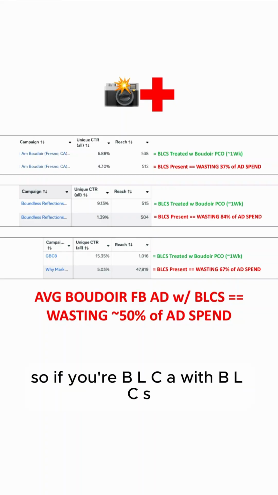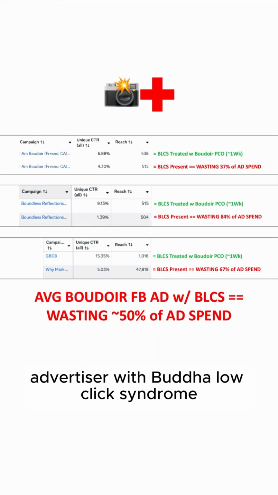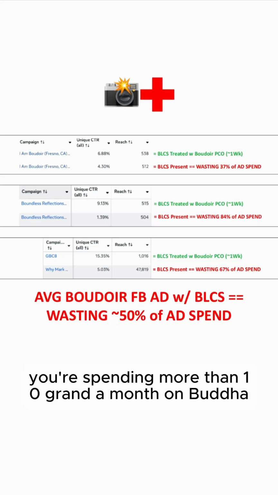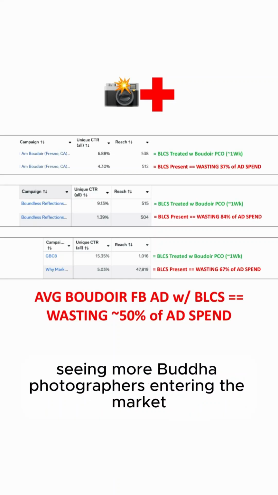So if you're a BLCA with BLCS, a Boudoir low-click advertiser with Boudoir low-click syndrome, and you're spending more than 10 grand a month on Boudoir Facebook ads, and you're looking at the marketplace, seeing more Boudoir photographers entering the market every single day.